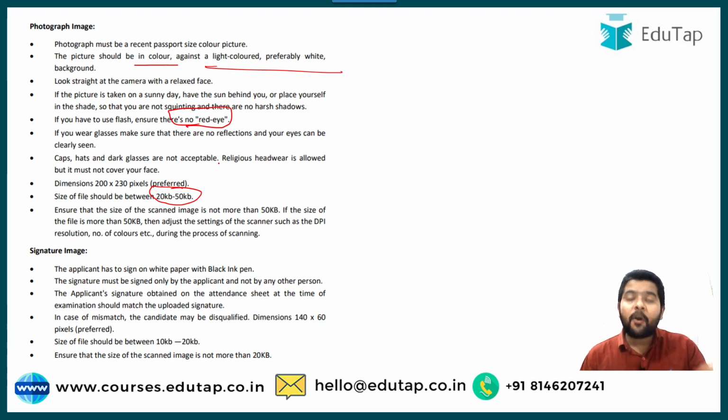Though they have also mentioned the dimensions guys, many times you can change the dimensions. So rather than focusing on the dimension, you just need to focus on the clarity of the photograph and the size of the photograph. Automatically the system will take the dimensions. But at least the dimension must be 200 by 230 pixels.